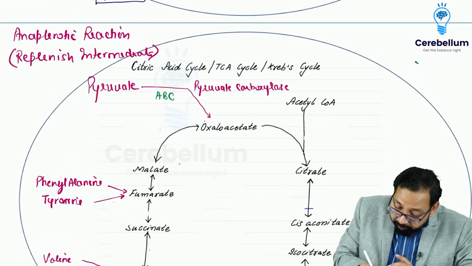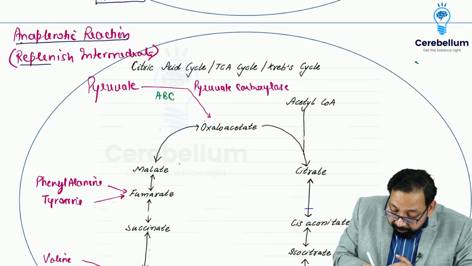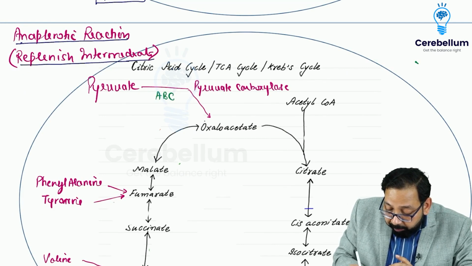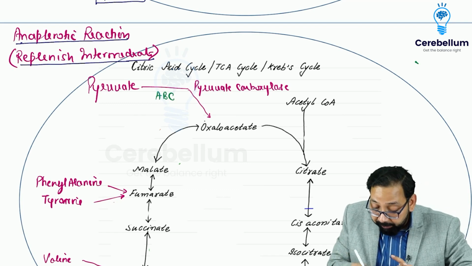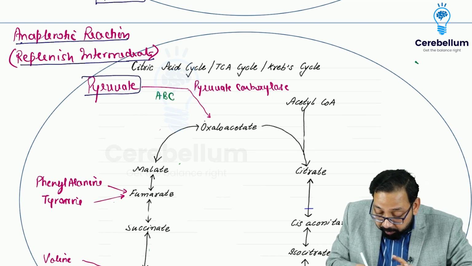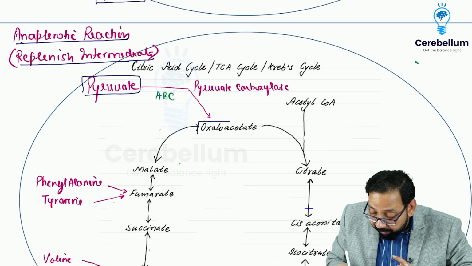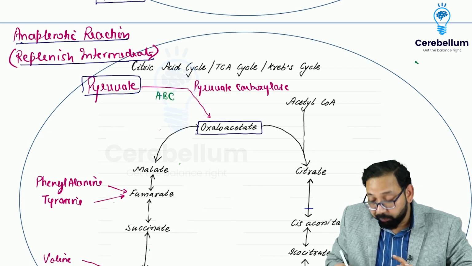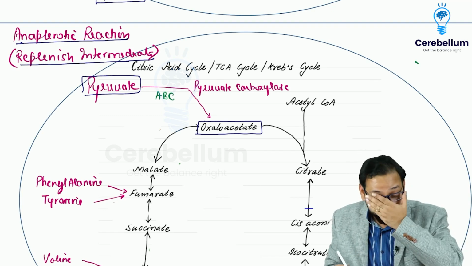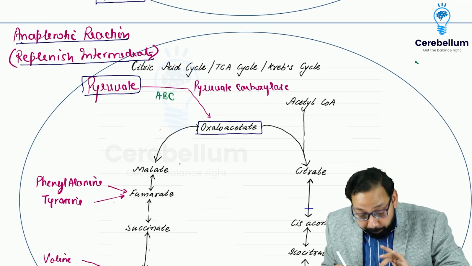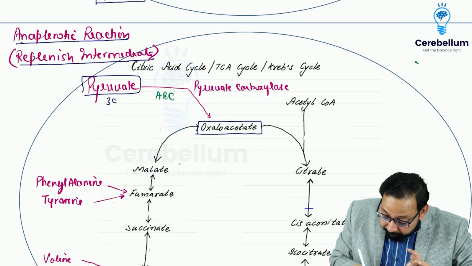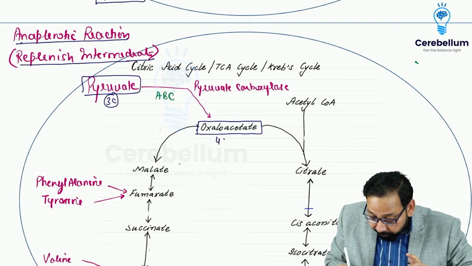Anaplerotic reaction: replenish intermediate means form the intermediate, fill the gap. Pyruvate is converted to oxaloacetate, which is an intermediate of the Krebs cycle or the starting point of the Krebs cycle. Pyruvate has 3 carbons, oxaloacetate has 4 carbons.